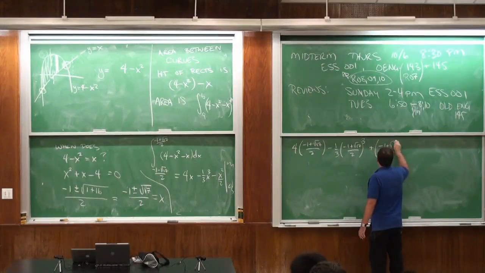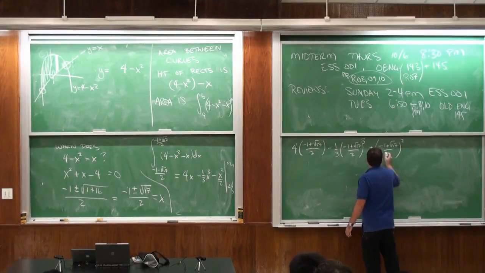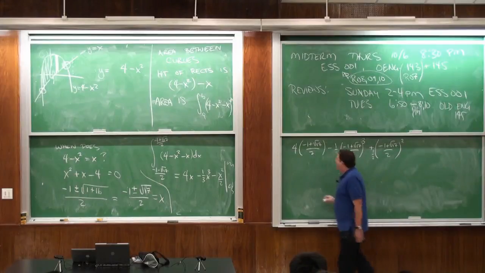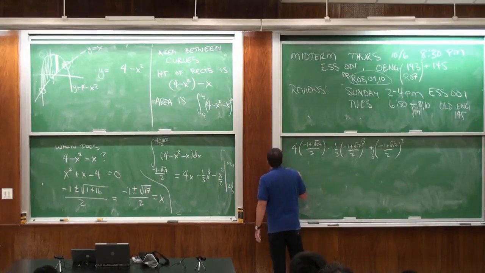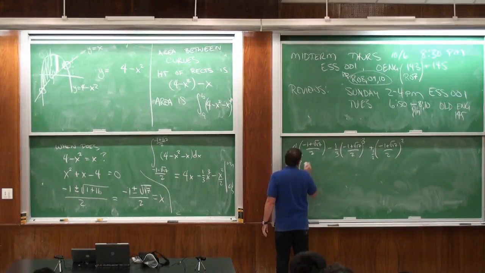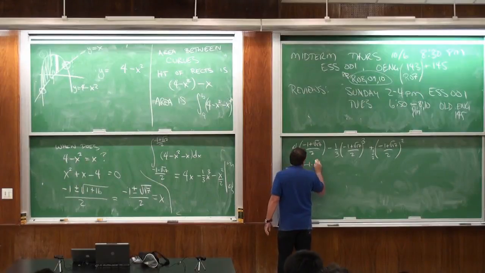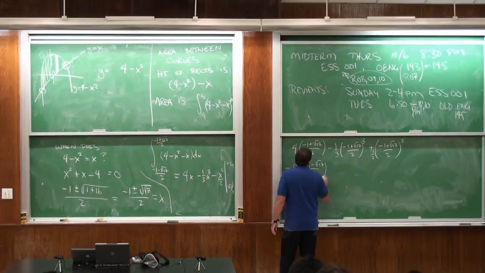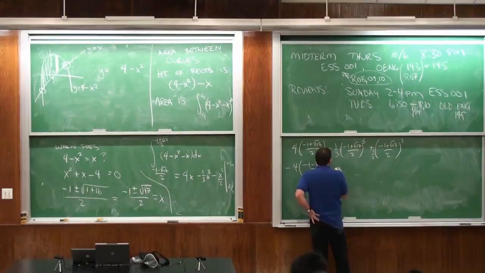1 plus root 17 over 2, minus 4, minus 1 minus root 17. So these numbers are ugly.